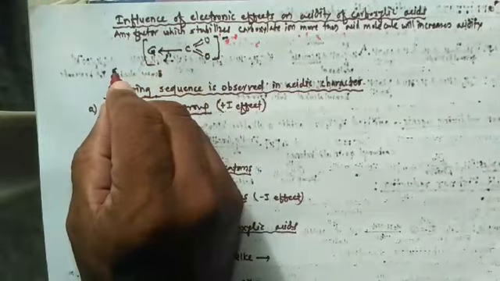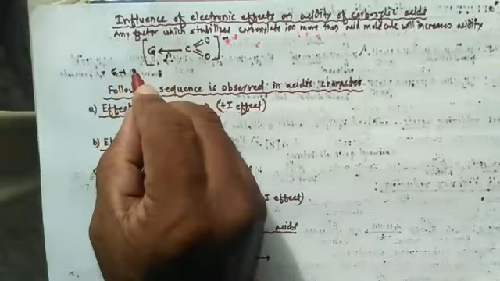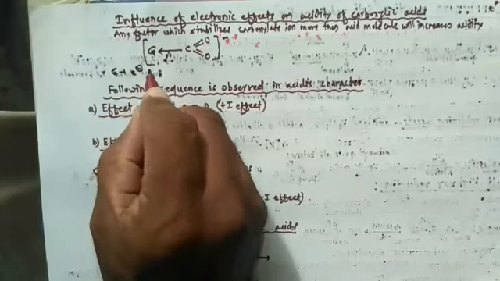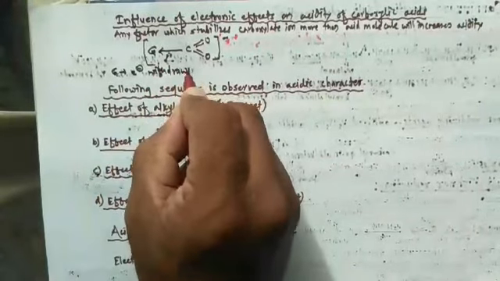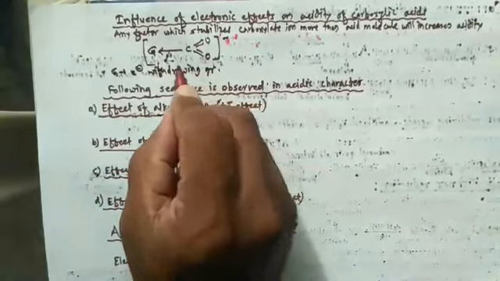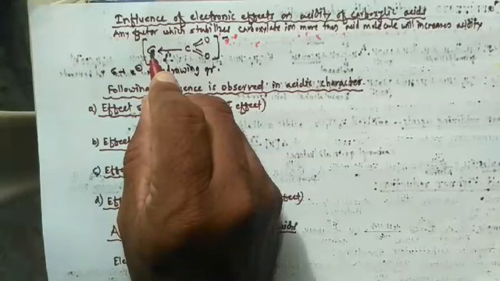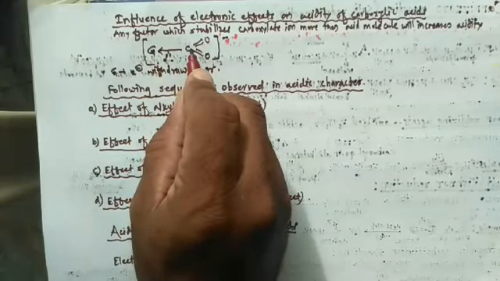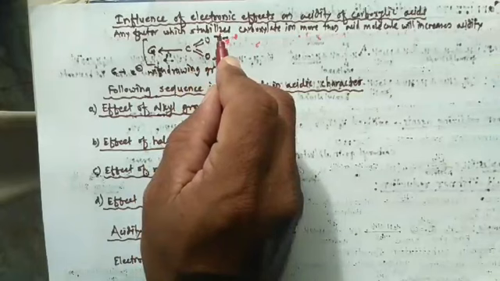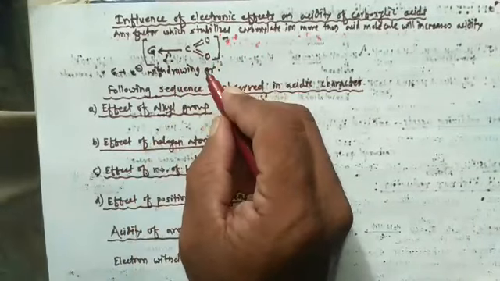So when an electron withdrawing group is present, it stabilizes the carboxylate ion by dispersing the negative charge, and thus acidity increases.